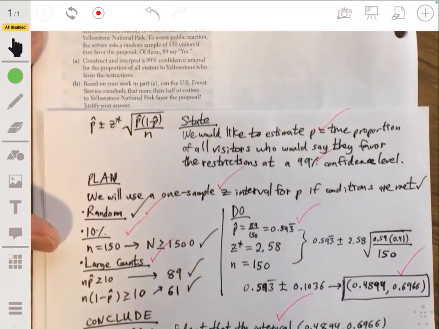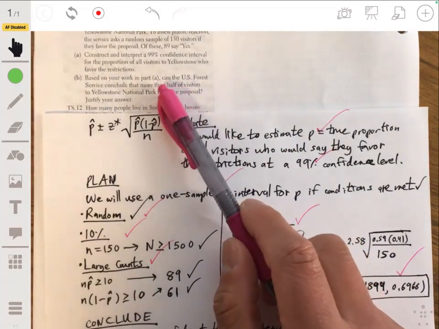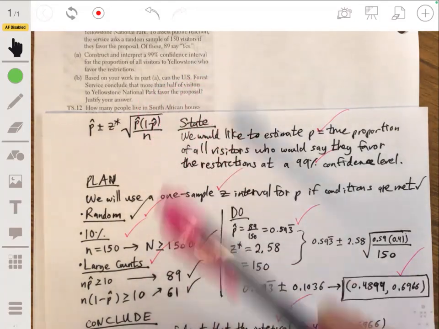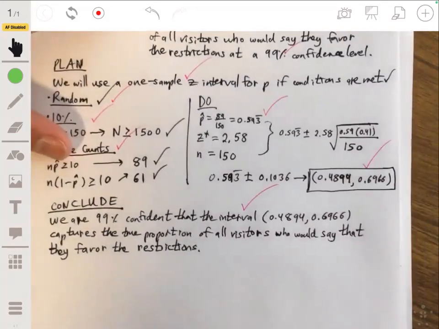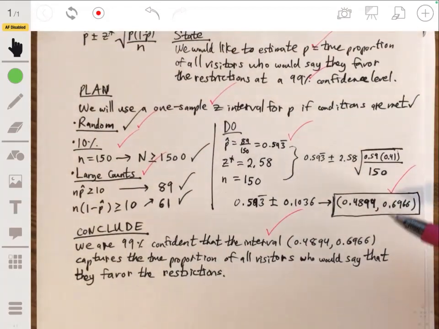Now, the follow-up question based on this: can the U.S. Forest Service conclude that more than half of visitors to Yellowstone National Park favor the proposal? Okay, this is a good question to make sure you really understand a confidence interval. More than half would be anything above 50%, or anything above 0.5.